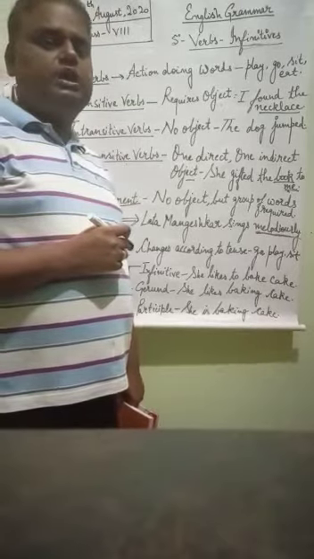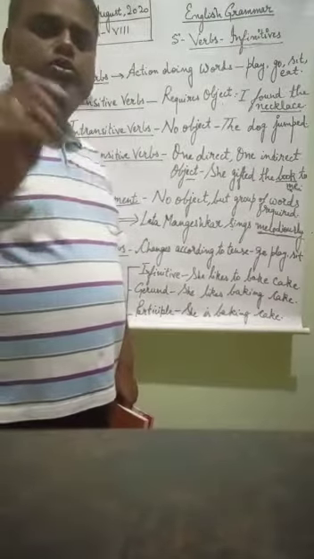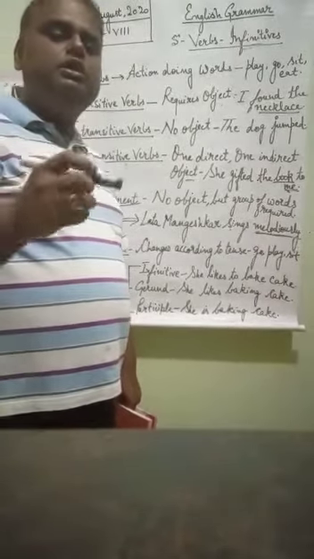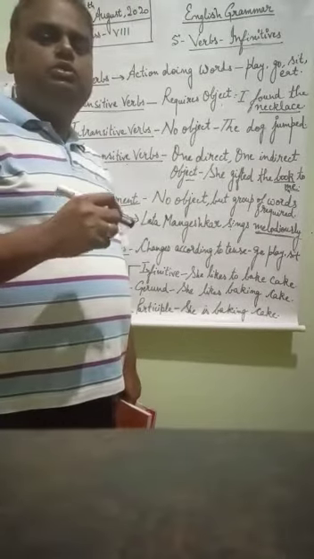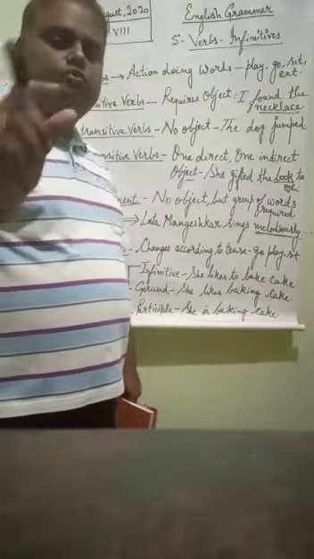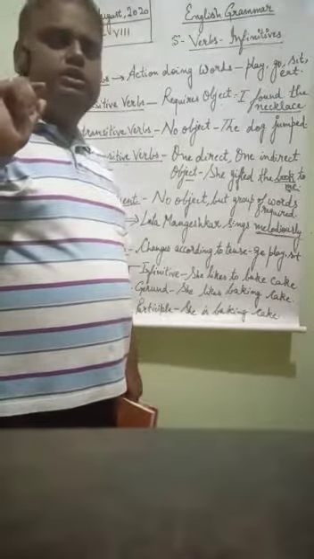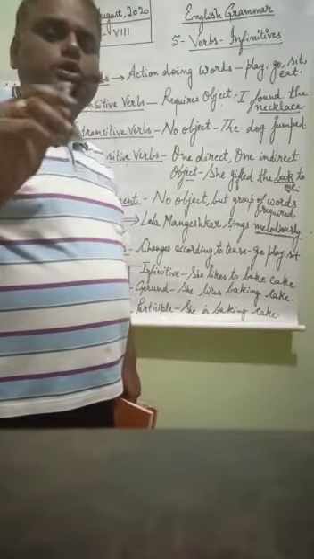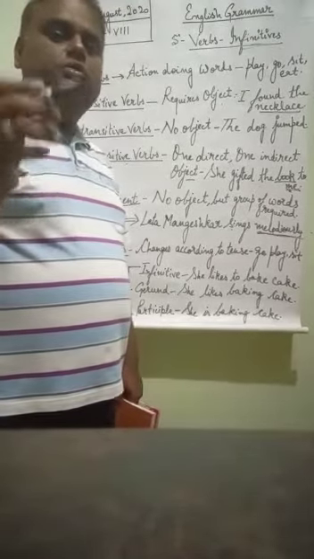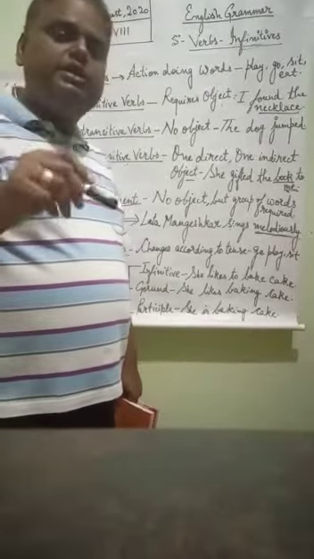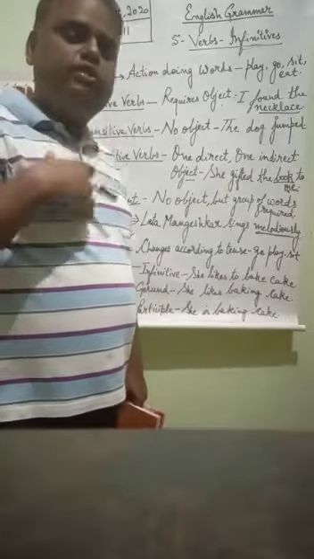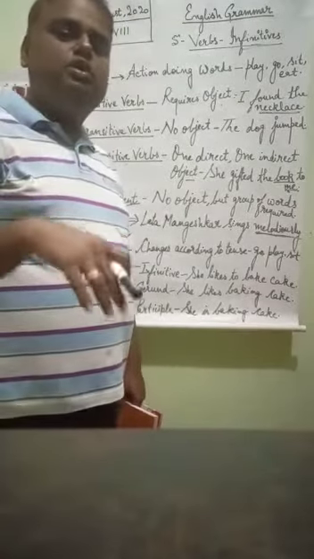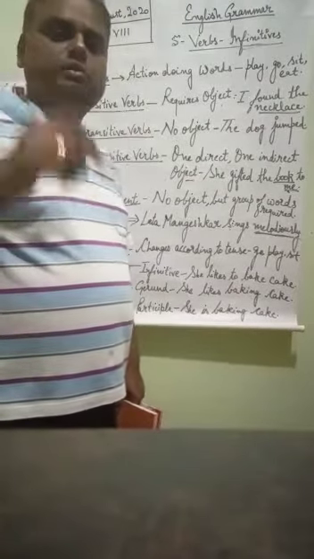Suppose that if I say I want to write, in Hindi इसका मतलब ये हुआ कि मैं लिखना चाहता हूँ. लिखना is a noun here, it's not a verb. So it comes as a noun. When we hear it, we feel that it is a verb, but it is not a verb, it is a noun, and it always comes with to.